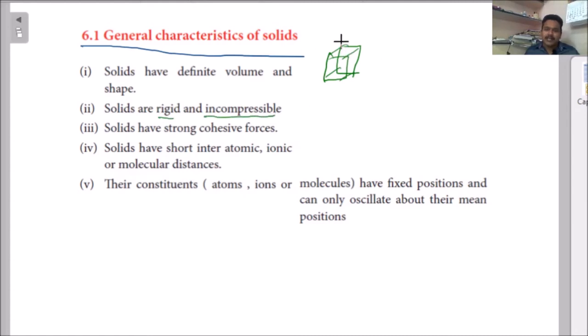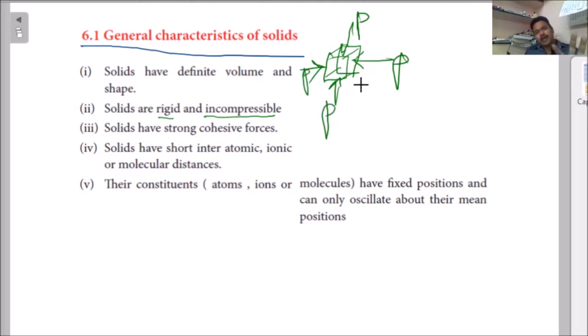Rigid means they are strong. Incompressible means that even if you apply pressure, from upwards or from the sides, they are not going to compress. And solids have strong cohesive forces, because if you take one solid and another solid, they can attract and stick to each other. That type of force exists between the two layers.